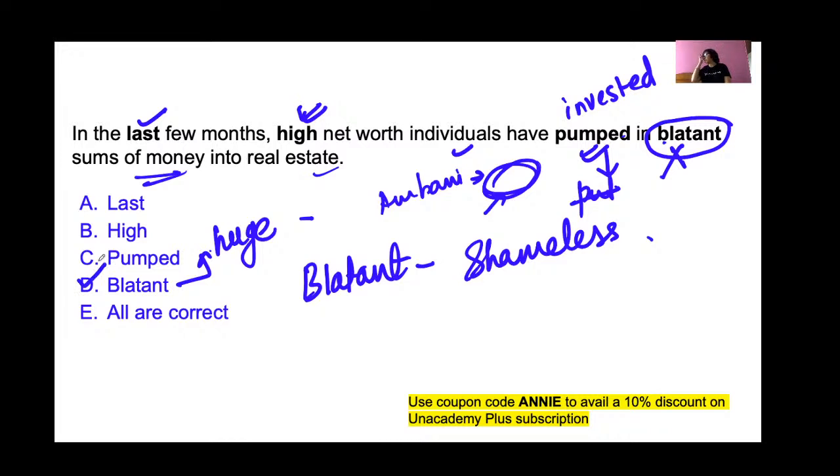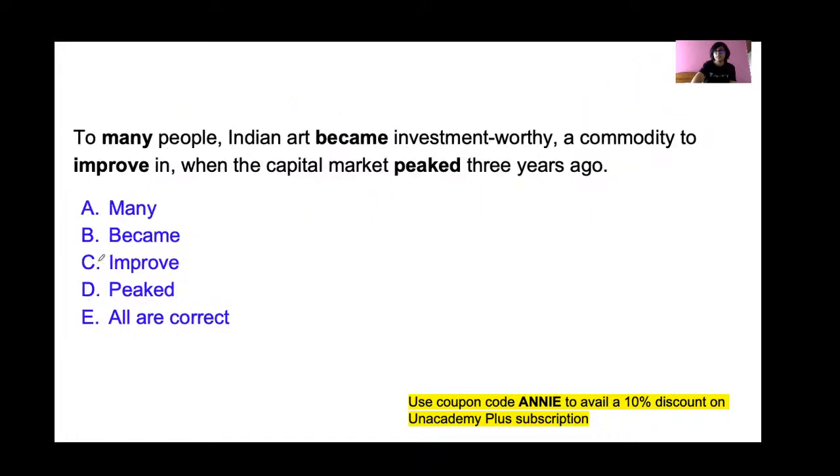Okay, option D is your answer. Huge. Okay. Next question.